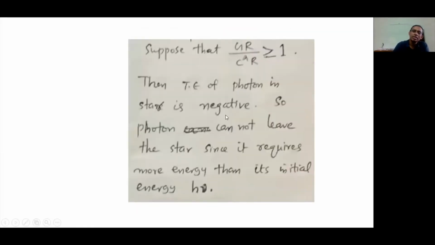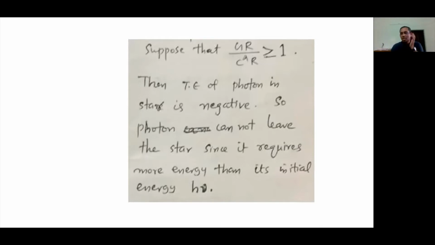Then the total energy of the photon is negative. What that means is the photon cannot leave the star because it requires more energy than its initial energy. When a photon is escaping from the gravitational field of a star, it is losing energy because the potential energy is negative. Its photon energy, h mu, actually decreases.